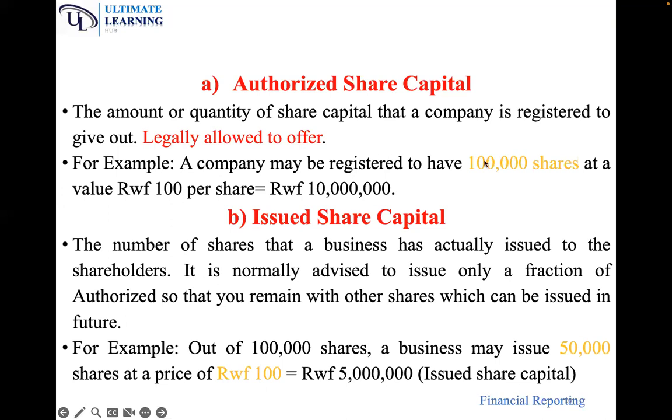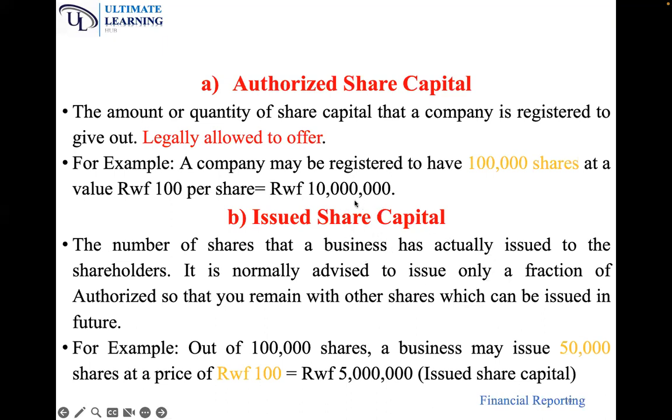Remember, authorized is what you are legally allowed to give out, but that does not mean you give out everything. So out of 100,000 shares, you may decide that even though I'm allowed to give out 100,000 shares, I will give out only 50% to enable me have a chance to give out more shares in future. So what you decide to give out to the shareholders is what is called issued share capital.